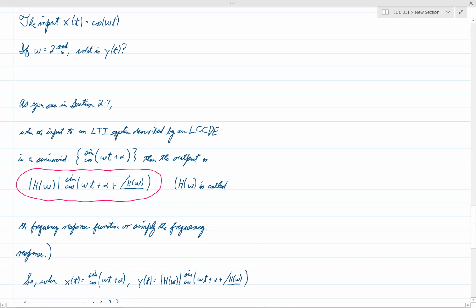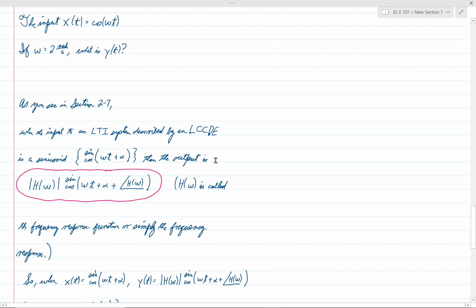It says that when the input to an LTI system, described by an LCCDE, is a sinusoid, which means that it has a form of either sine or cosine of omega t plus alpha. By the way, it could also actually have a magnitude out here, but we don't have to worry about that here. We can just say sine or cosine of omega t plus alpha.